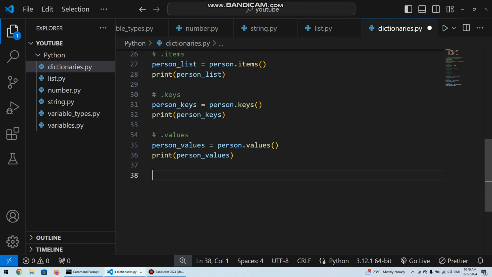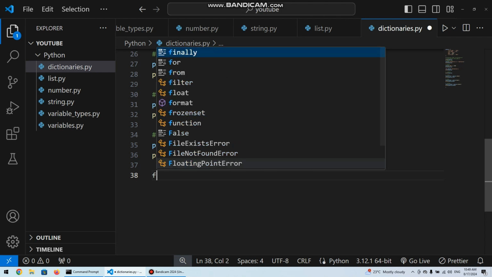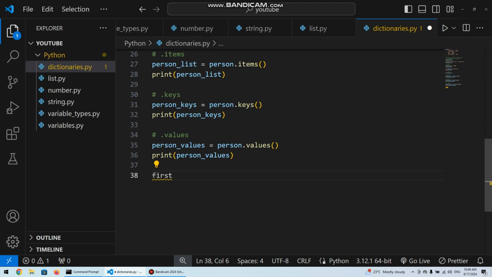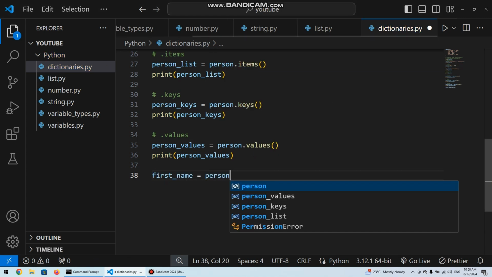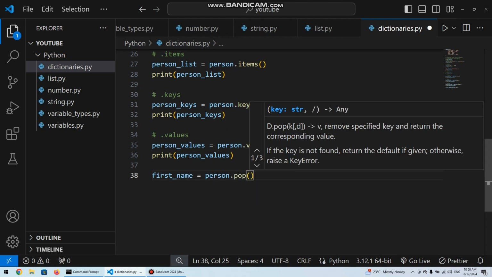So let's say we want to remove first name, because what it removes, it will give to us. So let's say we have a variable first name, and we also want to remove the first name entry from our person dictionary. So what we do is we say person dot pop. Now what do you want to remove? We want to remove first name.